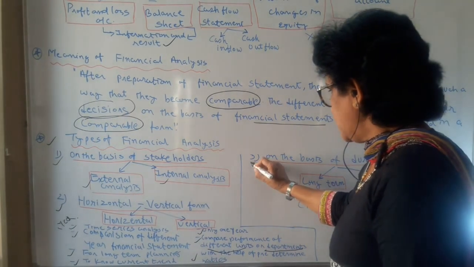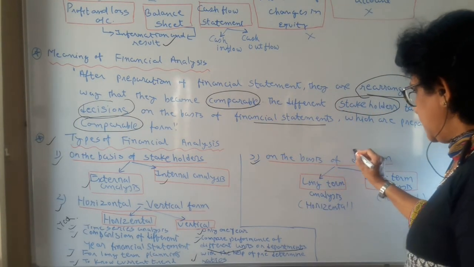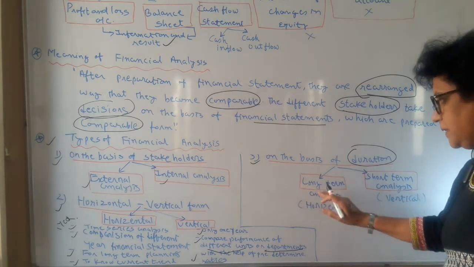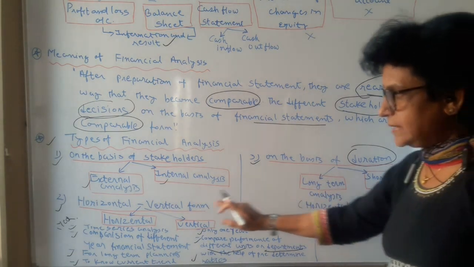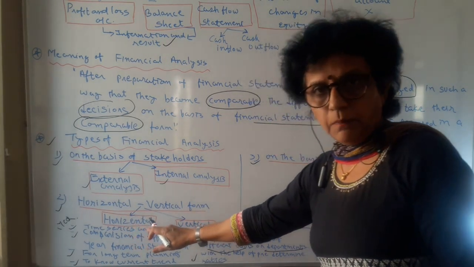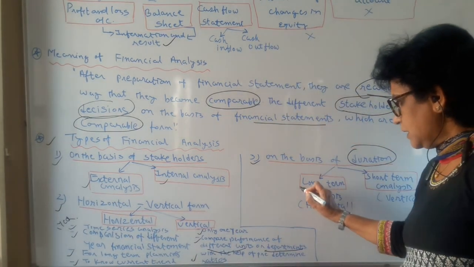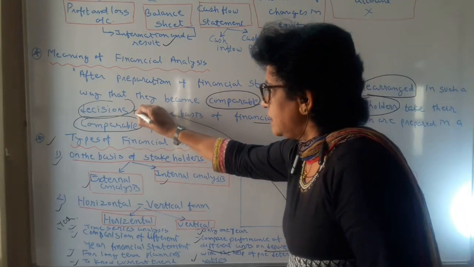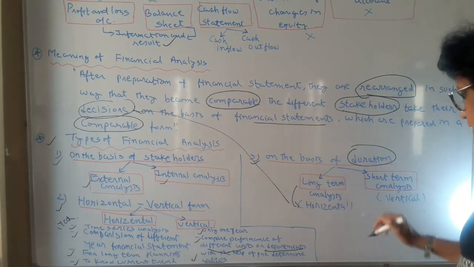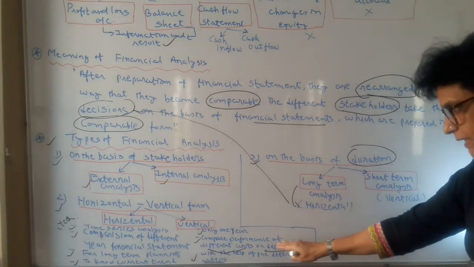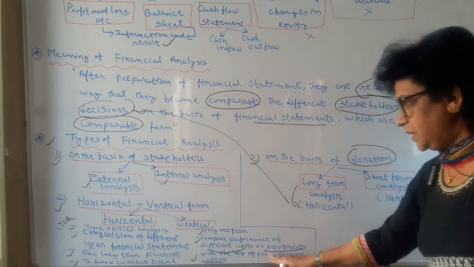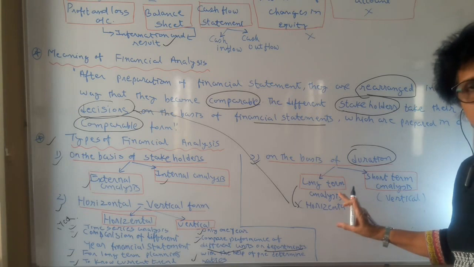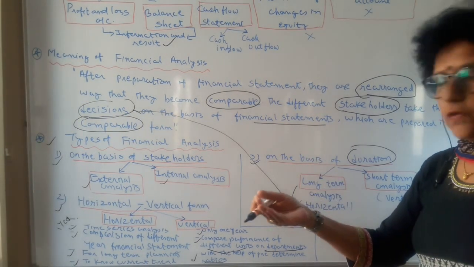The third most important is the basis of duration: long term duration and short term duration. Long term analysis we do as we do the horizontal comparison. Here the horizontal comparison serves the purpose of long term, and it serves the purpose of taking our actual correct decision. The short term analysis helps, and we can understand it well with the help of vertical analysis, so that we understand every department, how they are working and what sort of performance they have.